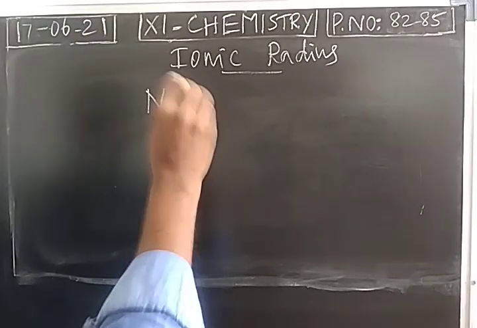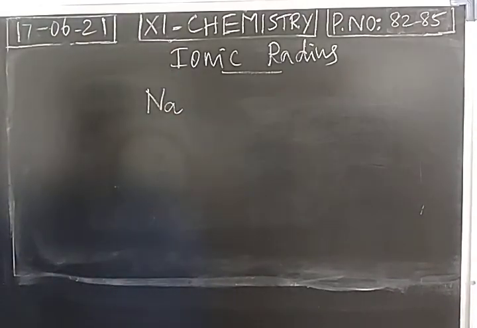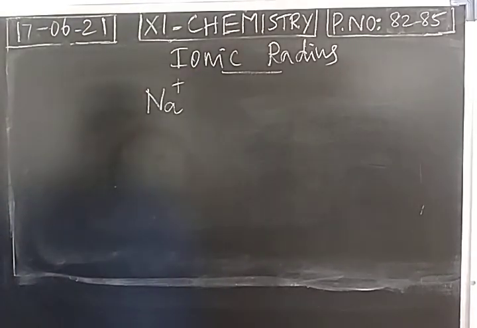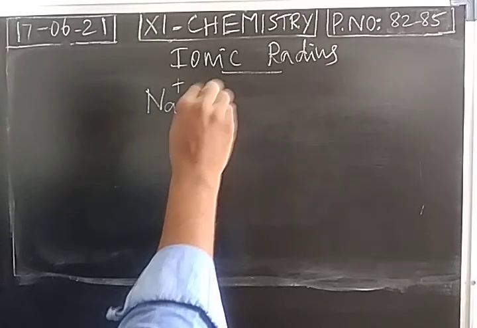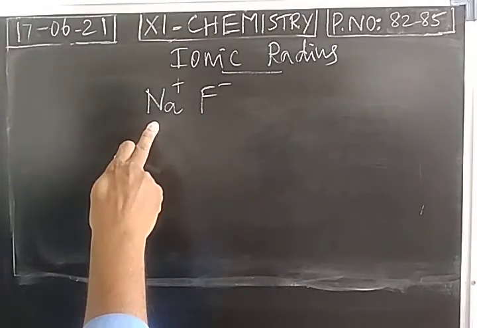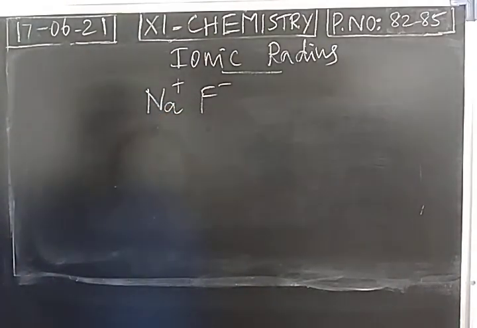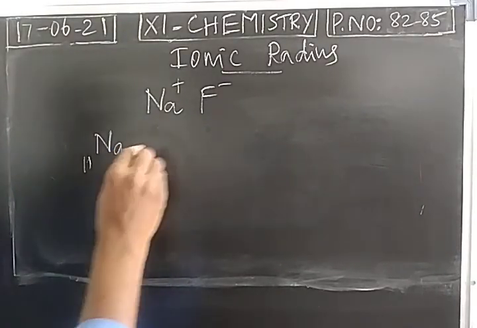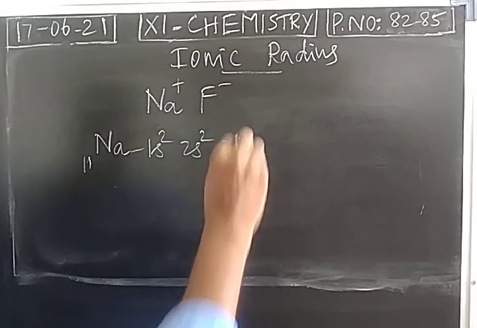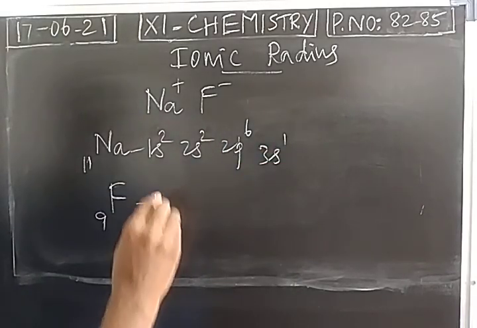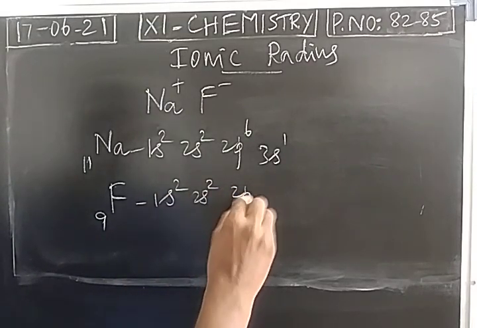We consider sodium, it is unstable. To attain the electronic configuration of neon, sodium loses an electron. Consider neutral fluorine, it is unstable. To attain the electronic configuration of neon, it gains an electron. So we can say there is a transfer of electron from sodium to fluorine. Sodium has 11 electrons, 1s2, 2s2, 2p6, 3s1. Fluorine has 9 electrons, configuration 1s2, 2s2, 2p5.